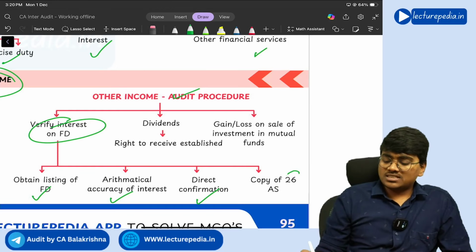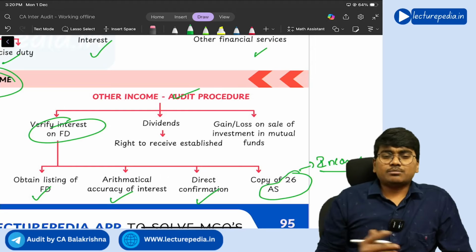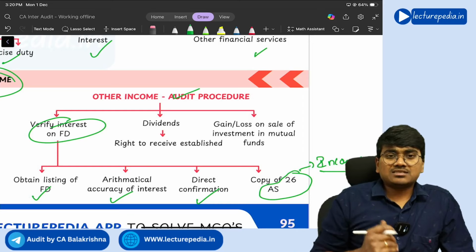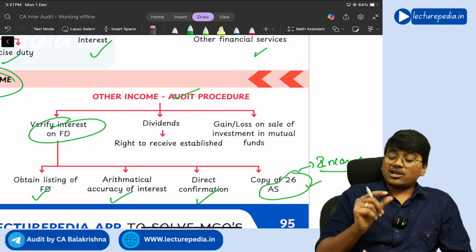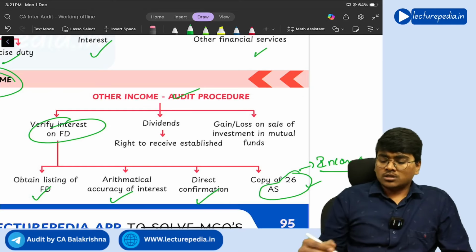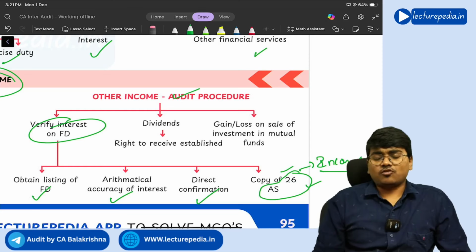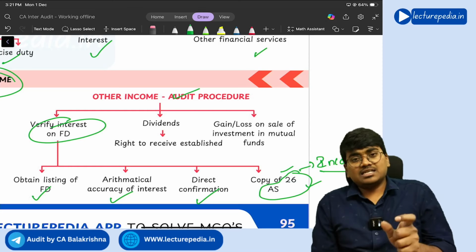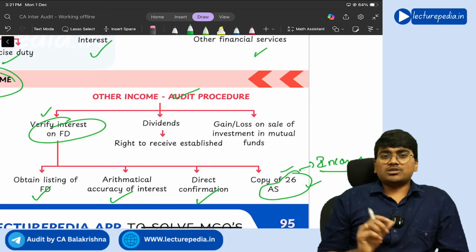This form 26AS you can get from the income tax portal. If any TDS has been deducted, that TDS will be reflected in form 26AS along with the relevant income. So you should also see form 26AS to see whether TDS and the relevant income, that is interest on fixed deposit, has been reflected.